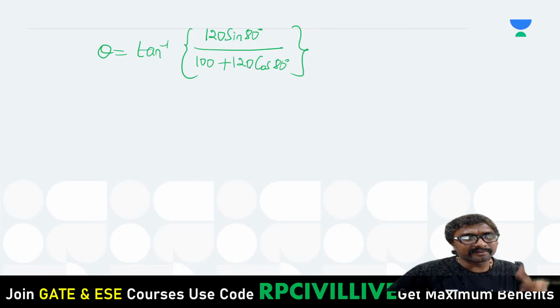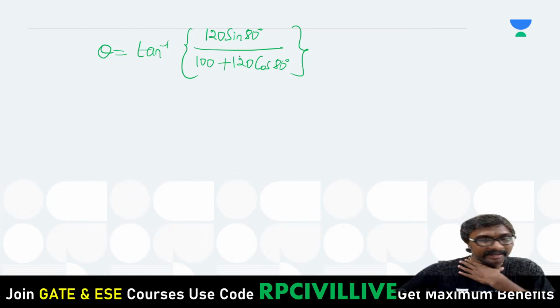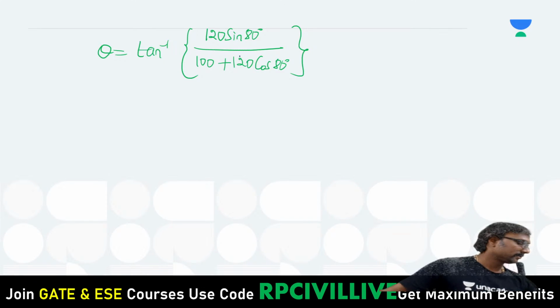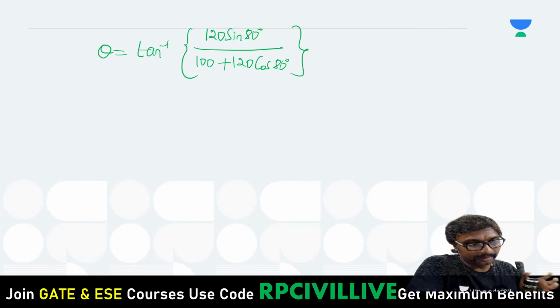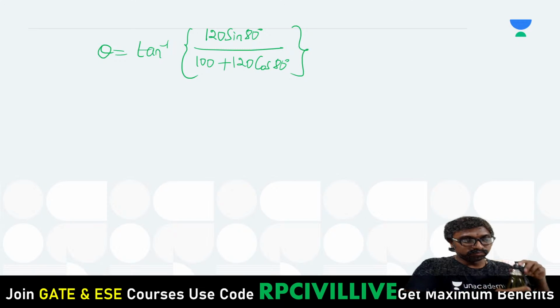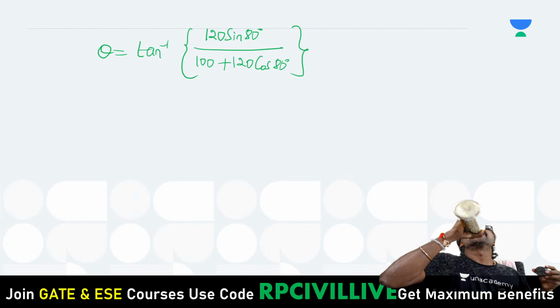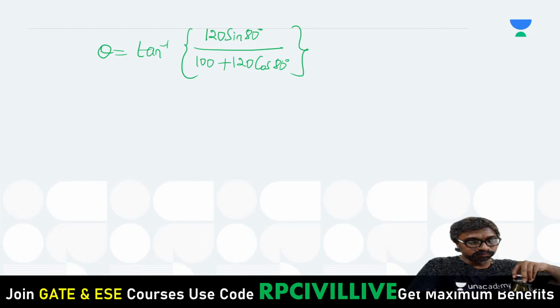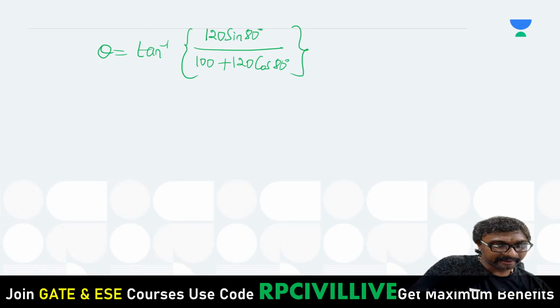But tell me first which one we have to calculate, numerator or denominator? Which one is better? Yes, absolutely, denominator we have to calculate first.